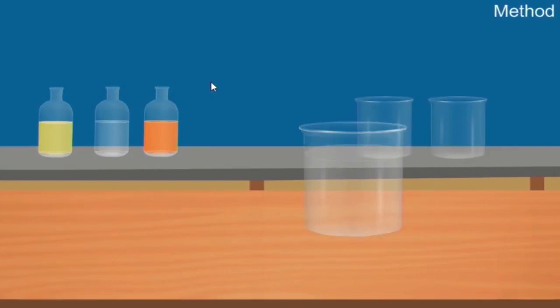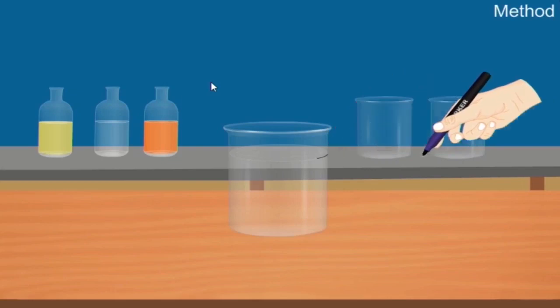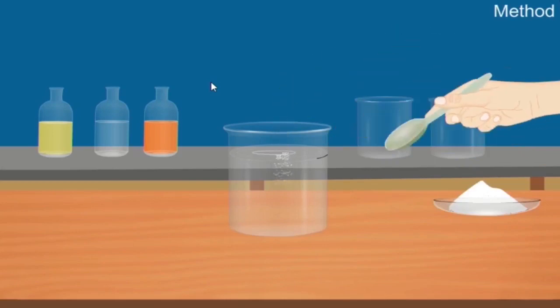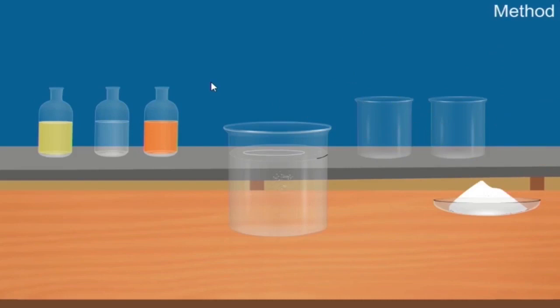Now let's see what is the method for carrying out this activity. Fill 3/4 of the beaker with tap water. Mark the level of water in the beaker with a marker pen, or we can also use a strip of brown sellotape. After that, pour some common salt in the beaker, and stir the content of the beaker with a glass rod or a spoon. And we record the observation. Now let us try to answer the following questions.